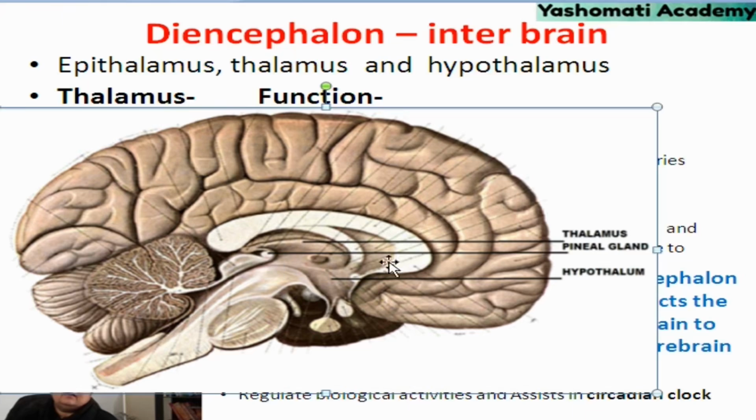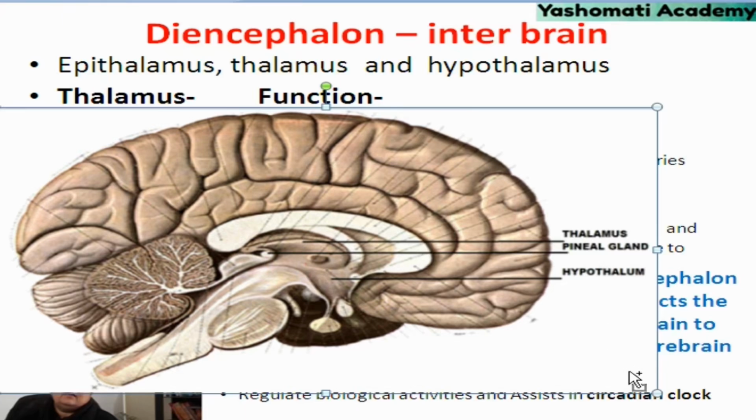This is the location of the pineal gland, and the part which is lying below the thalamus is called hypothalamus. So this part of the brain which is consisting of thalamus, epithalamus and hypothalamus is called the diencephalon or interbrain. A very important hormone secreting gland is present here, which is the pineal gland.